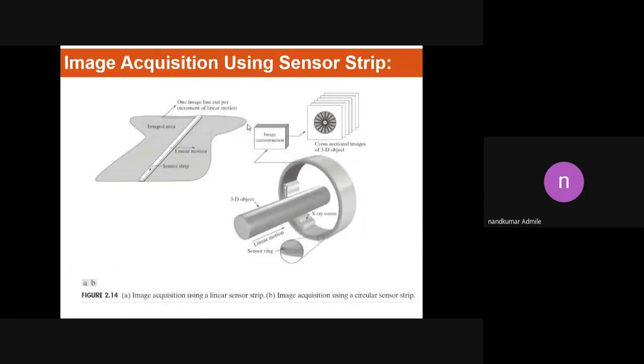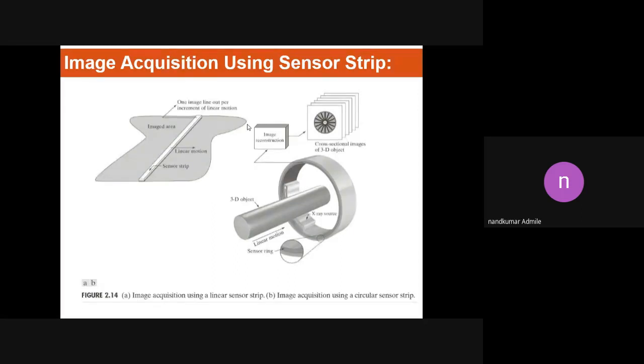That's why we use a sensor strip. In a sensor strip, we have a number of sensors, possibly more than 4,000, mounted on one strip. That strip is called a sensor strip. Its applications are found in satellites, aeroplane systems, or in the medical field to capture three-dimensional images.